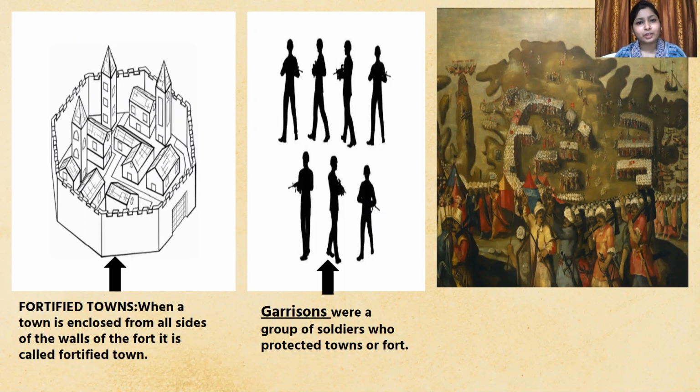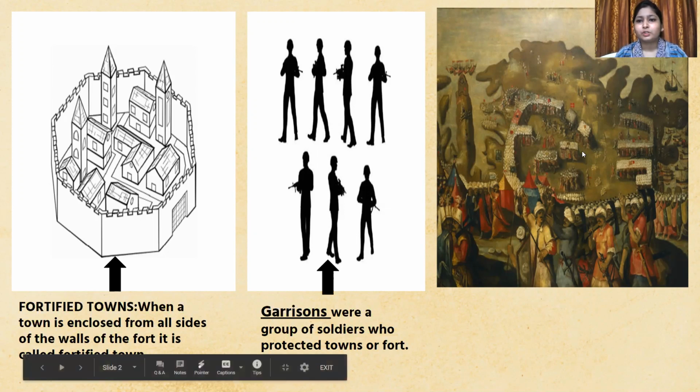Garrisons are actually a group of soldiers who used to protect a town or fort. So I hope it is now clear what a garrison town is. In easy words, we can say the town which is protected by garrisons or soldiers is known as a garrison town. Okay, so moving on to the next slide, as you can see in this image, which is very clear about it.